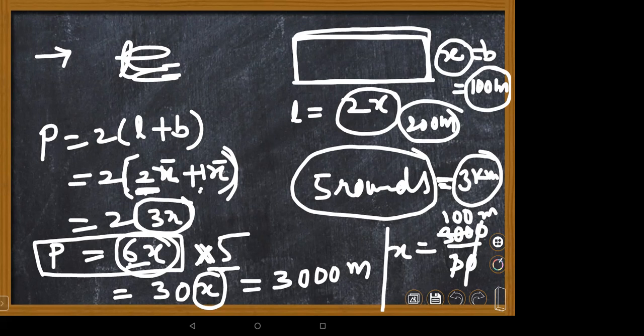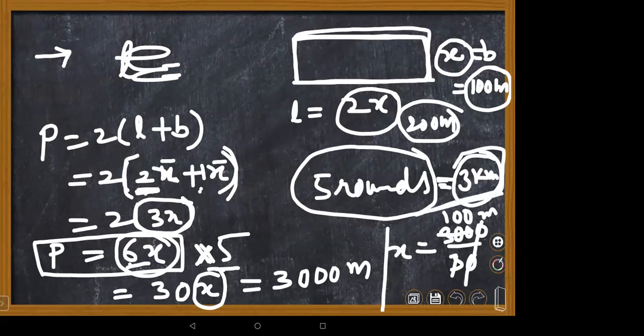This is only one round you are jogging, but like that 5 rounds he is doing. He is doing how many rounds? 5 rounds. So you multiply with 5. 6 into 5 is 30x. Here 3 kilometers is how much he jogged in 5 rounds.